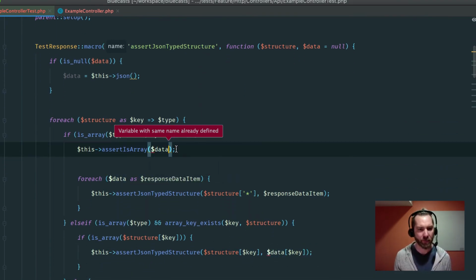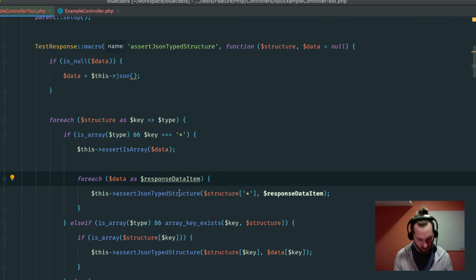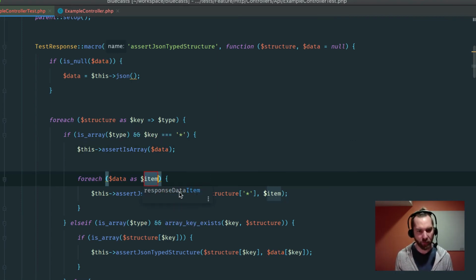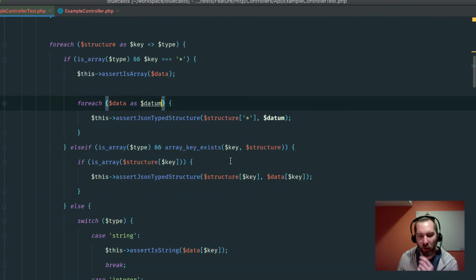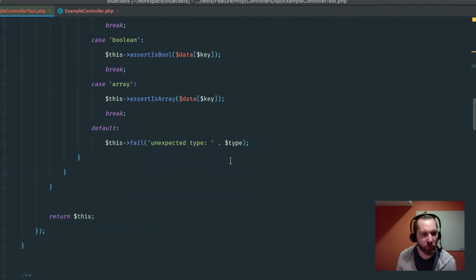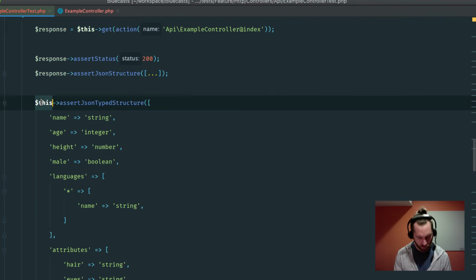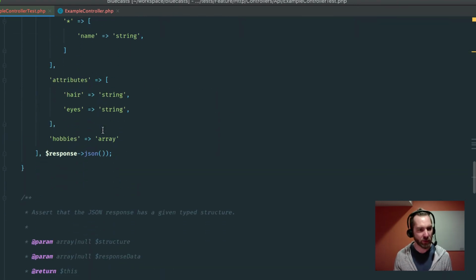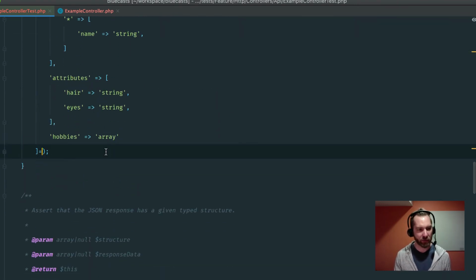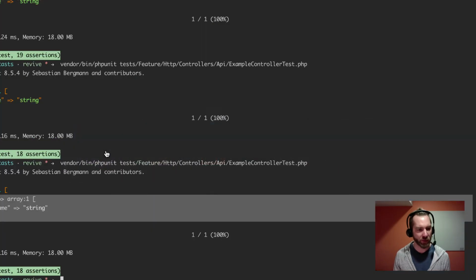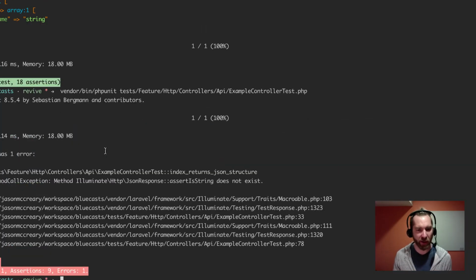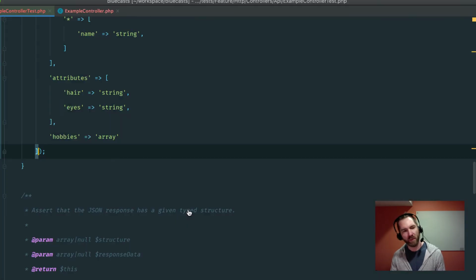Data. And we'll say item. Ooh, that was fun. Datum. All right, cool. Yeah, let's see if this works. So we'll call response, and we'll drop that out. And we'll run this again and hope it stays green. Of course it does not. Assert is string. Oh, yeah. That's going to be an issue.